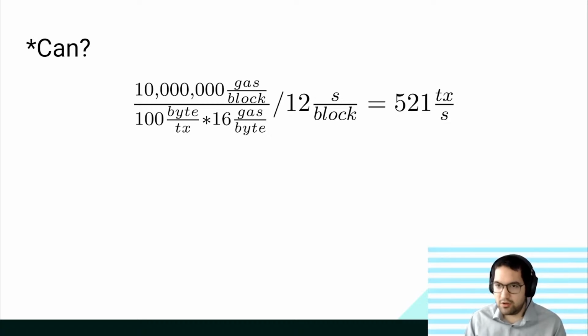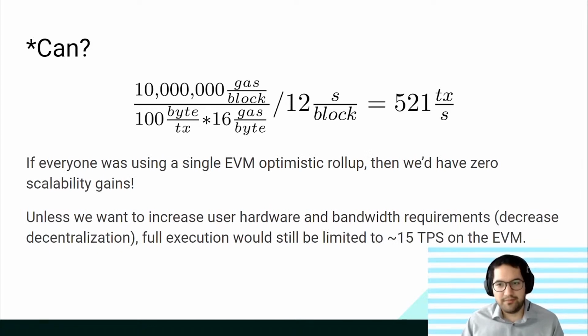And you can look around the internet and you see many estimates of this. But this isn't exactly correct. Why? Let's consider a thought experiment. If everyone was using a single EVM optimistic rollup, then that wouldn't increase scalability. We wouldn't be able to fit more transactions per second if we want to maintain the same hardware requirements and the same rate at which we can catch up. We would still be limited to 15 transactions per second with a single EVM rollup.